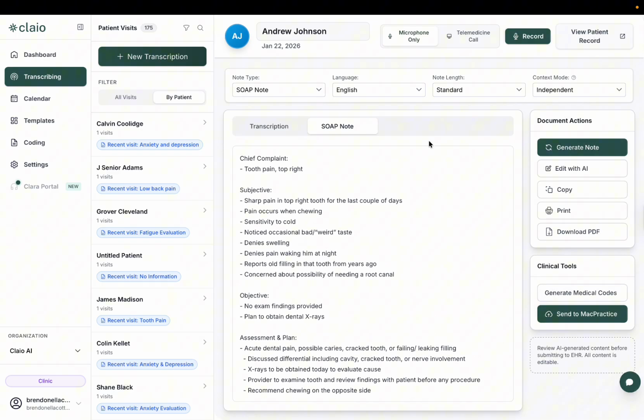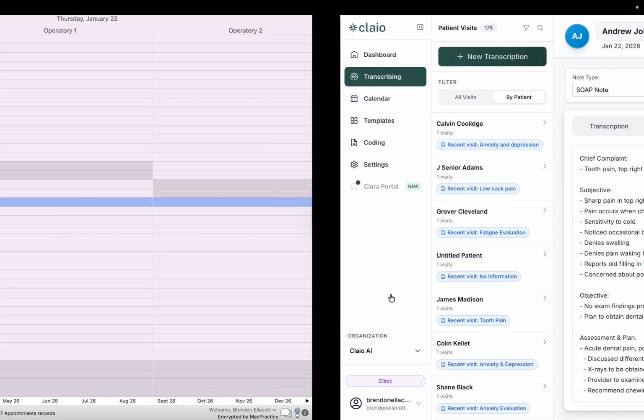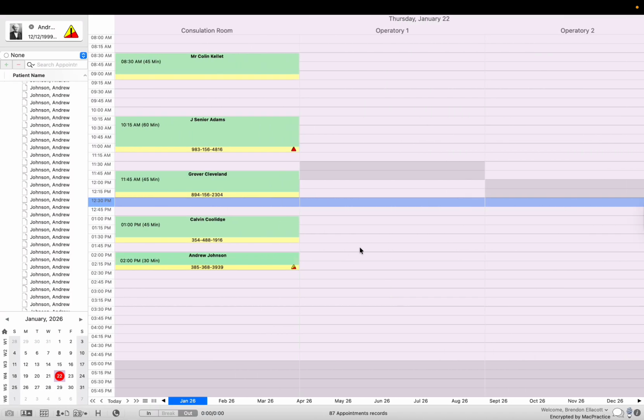So as for sending to MacPractice, you're just going to want to click this green button in the bottom right that says send to MacPractice. It's going to show you a box that'll pop up in the middle of your screen right here. Note sent successfully. You just want to click this done button. We'll go over to MacPractice and make sure that it's appearing in the patient profile.